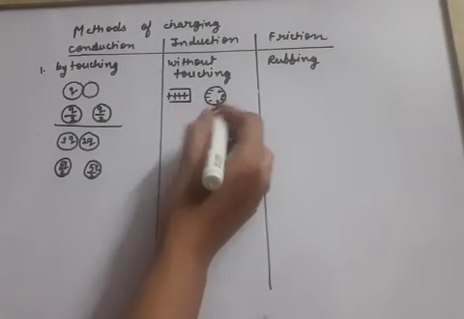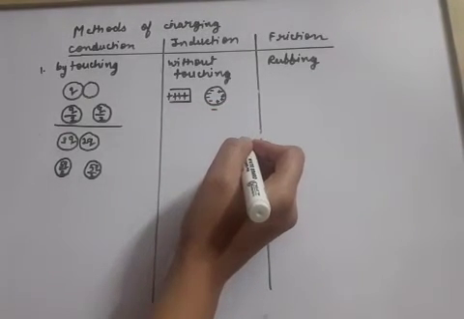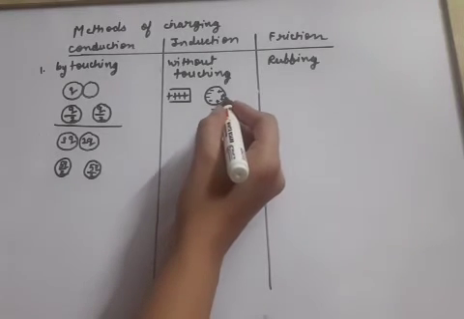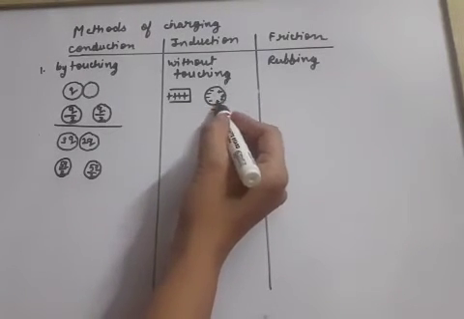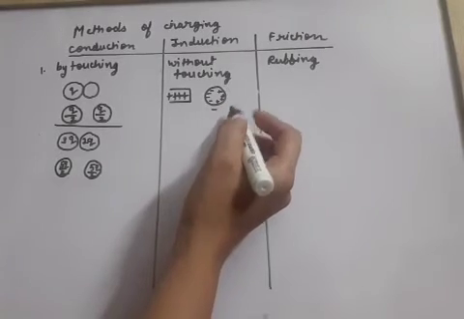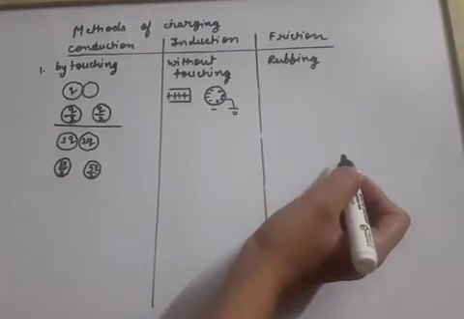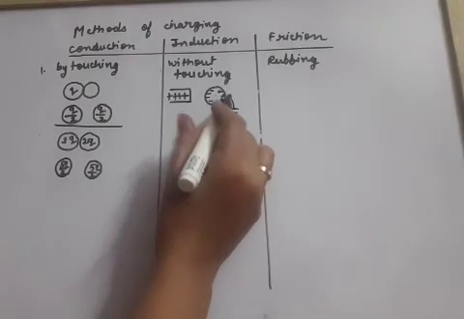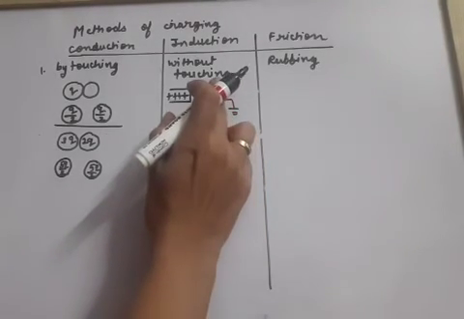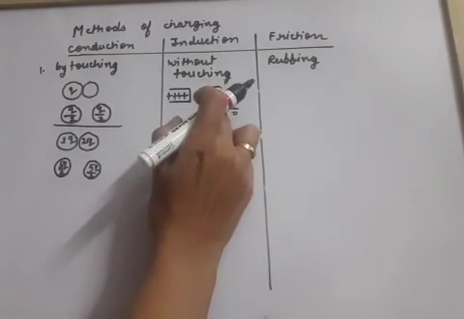But this way this body cannot be said to be charged. So what do we have to do? We have to remove this positive charge from here. For that, what do we do? We do earthing. As we do earthing of this side of the sphere, this positive charge moves to the ground.